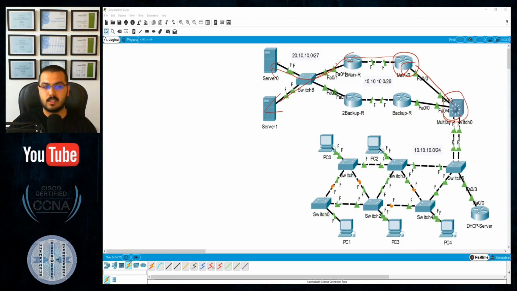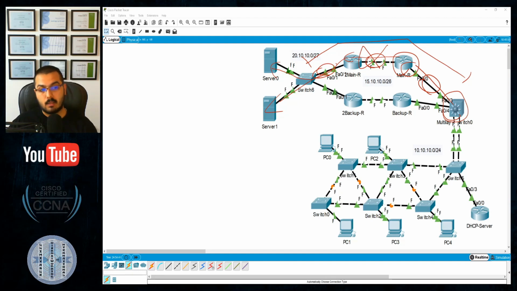What happens if one of those links that affects this path goes down?